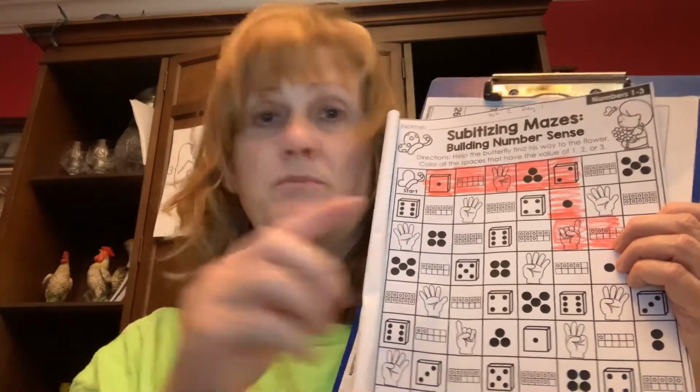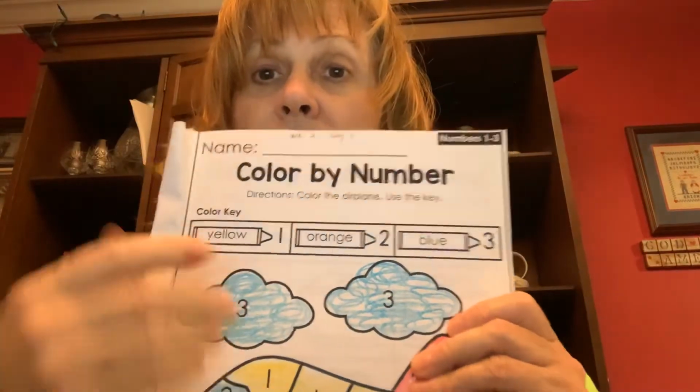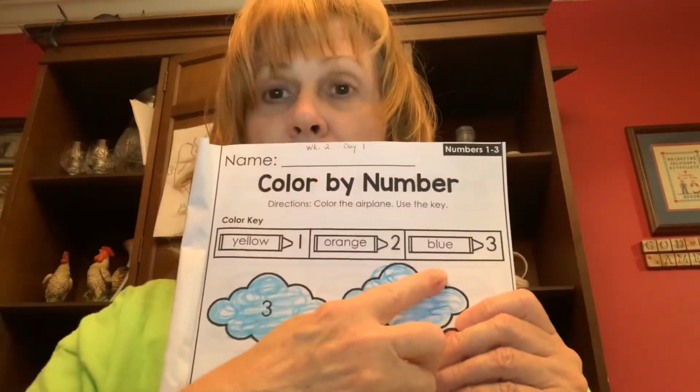And remember, only the ones that show 1, 2, or 3. It can be a dice that has 1, 2, or 3 on it. It can be a 10 frame. It can be fingers, or it can be dots like this. Okay? Then here's when we're going to use our sight words. And today we have yellow, orange, and blue.